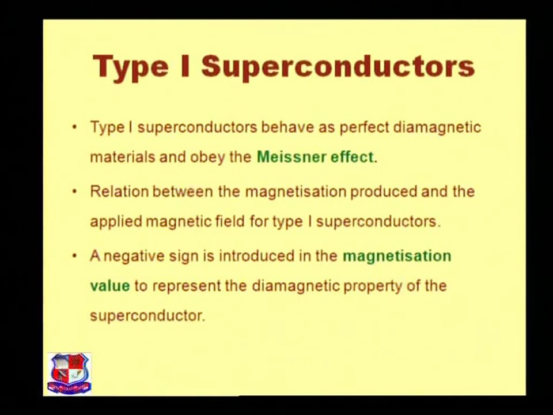Like a type 1 superconducting material, when the specimen is placed in a magnetic field, the magnetic lines are ejected from the specimen. Second point, the relation between the magnetization produced and the applied magnetic field for type 1 superconductors. A negative sign is introduced in the magnetization value M, which represents the diamagnetic property of the superconductor. That's why a type 1 superconductor is also called a perfect diamagnetic material.